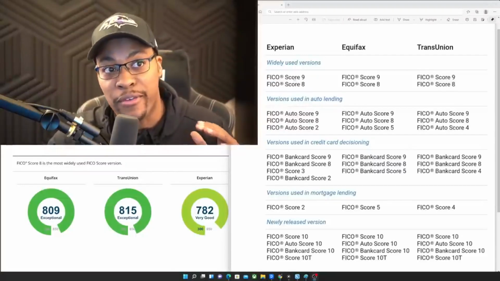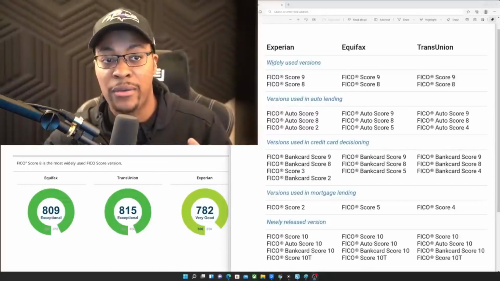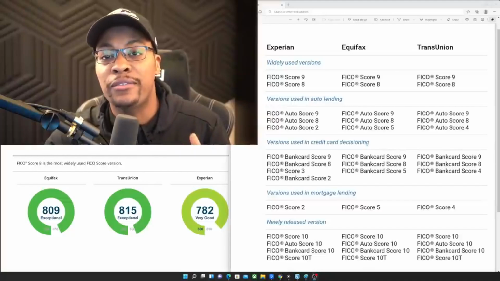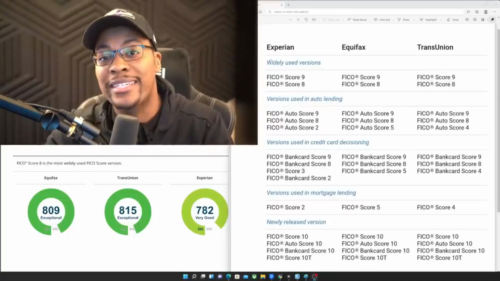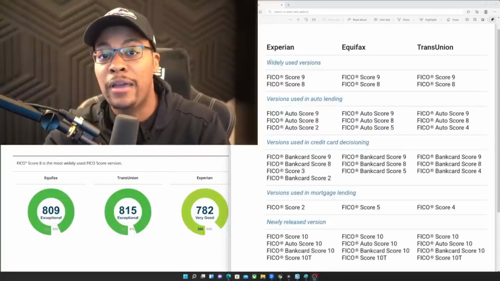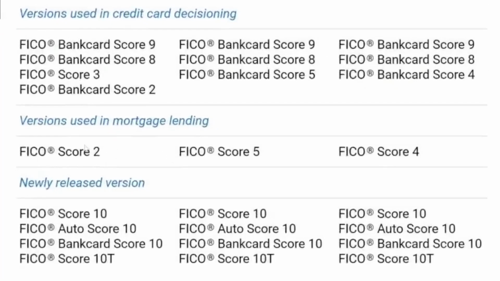So you have your FICO 9, your FICO 8, and these are the most widely used versions. Now, different lenders are going to use different FICO scoring models, so just keep that in mind. And also, it depends on the types of credit products that you're applying for. If you're applying for mortgages, they have mortgage scores down here: your FICO 2, your FICO 5, and your FICO 4.